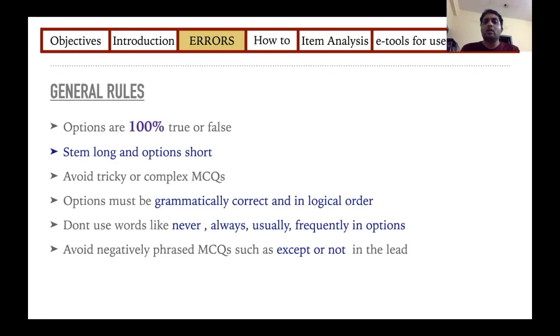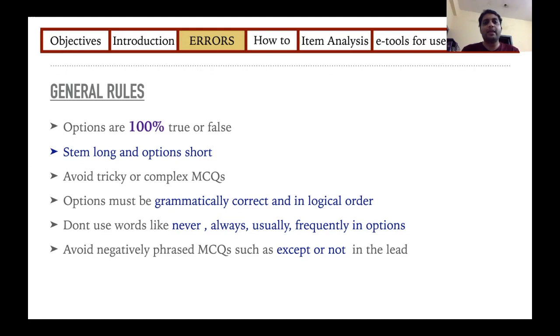So if you're preparing an MCQ, these are the general rules. As most of us use single response, in the options, either the options must be 100% true or false. So you must never have borderline or gray zone options. Stem must be long, options must be short. Tricky questions should never be given in MCQs, because the idea is to make sure that the student has understood the concept and not your hold on the vocabulary or grammar.